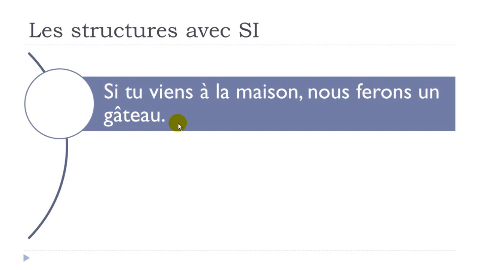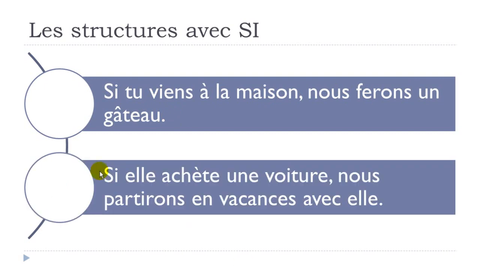All right, so that's the first construction that we could have, and in that case it's si tu viens à la maison, so it's a possibility, nous ferons un gâteau. Second example, si elle achète une voiture, acheter is to buy, une voiture, a car, nous partirons en vacances avec elle.